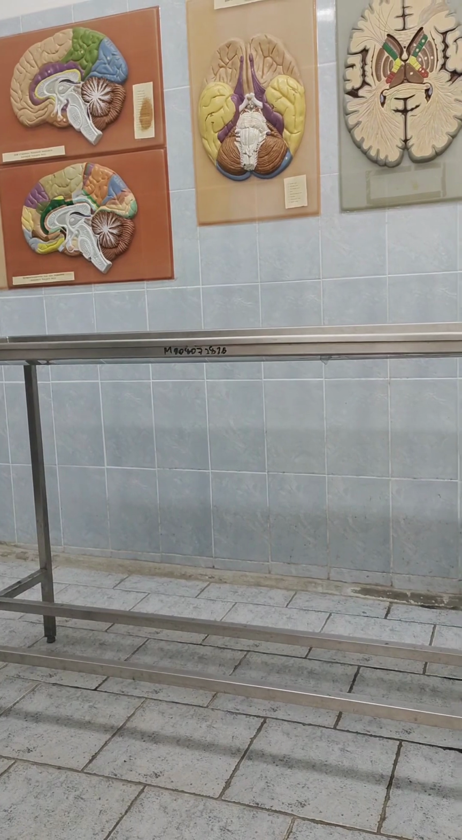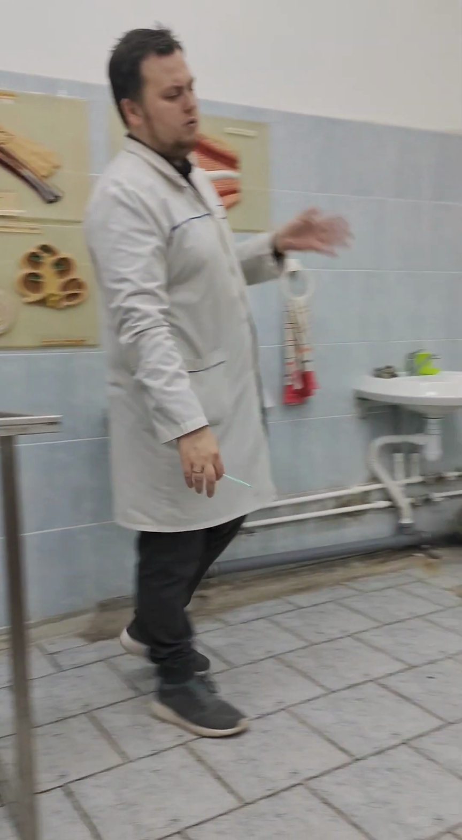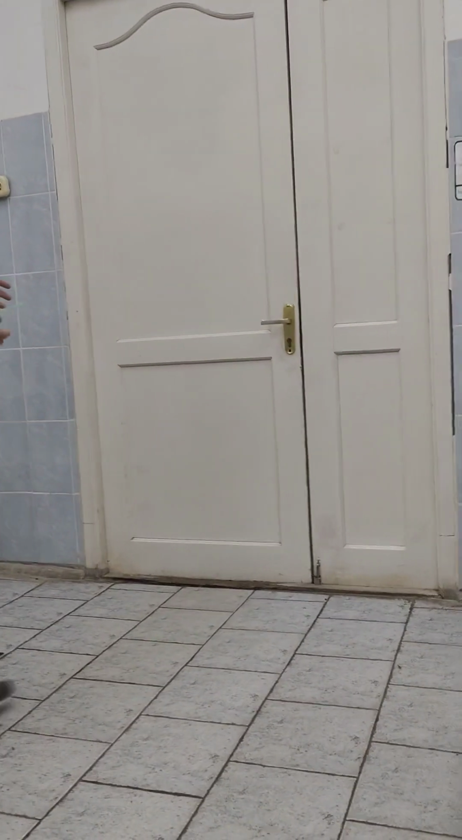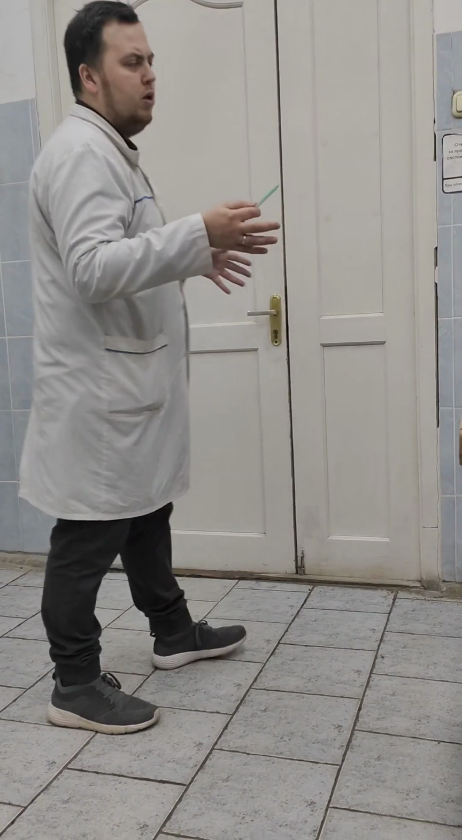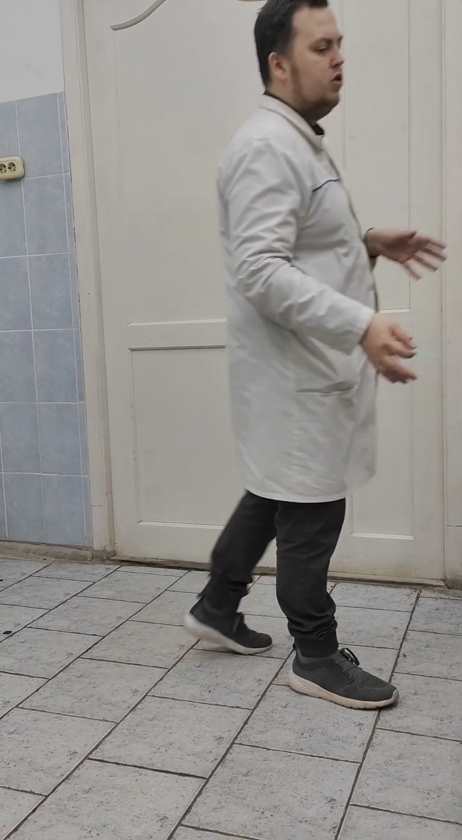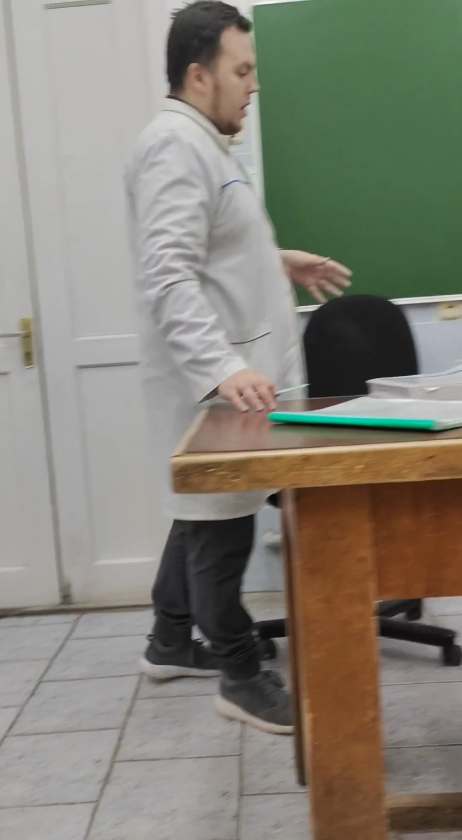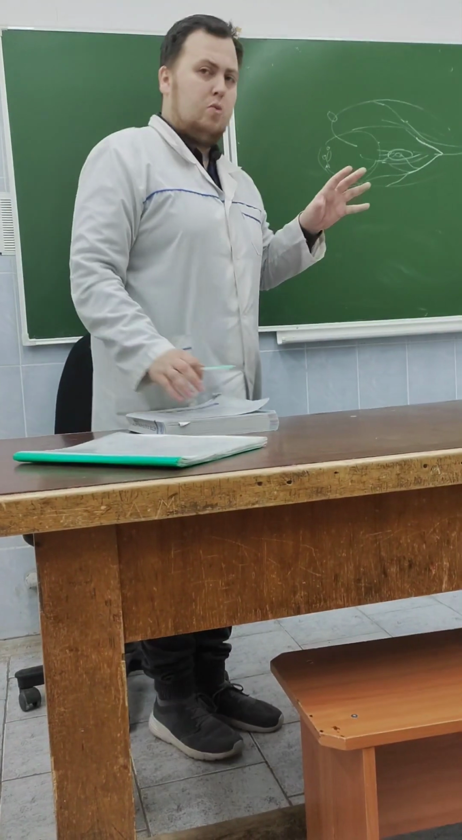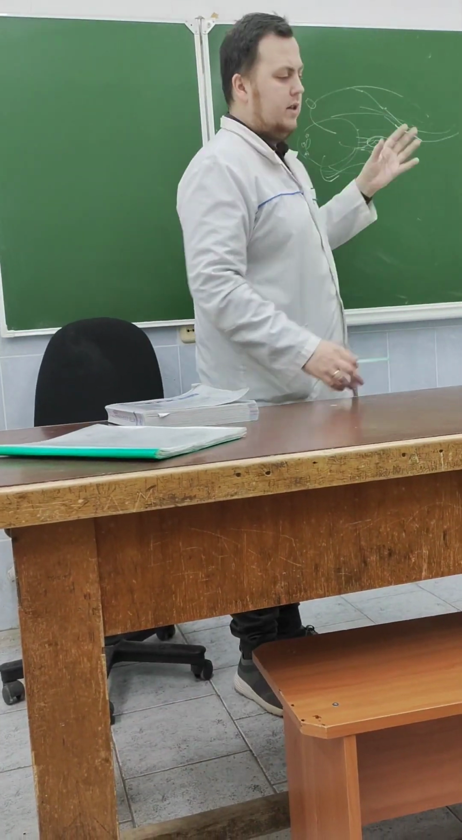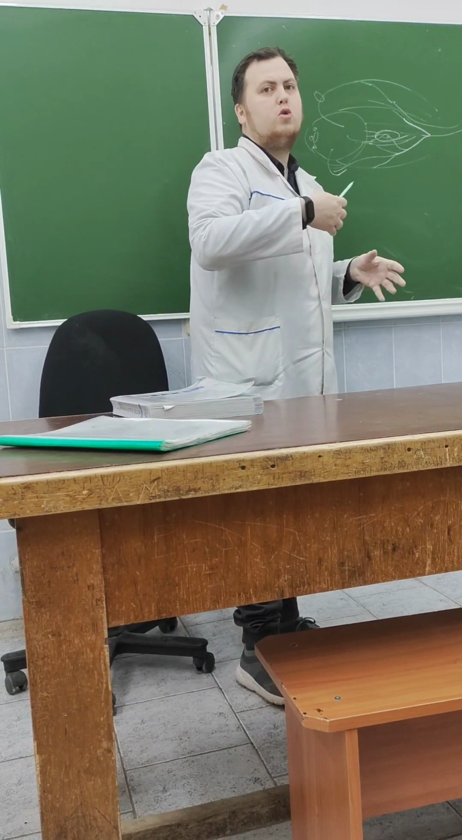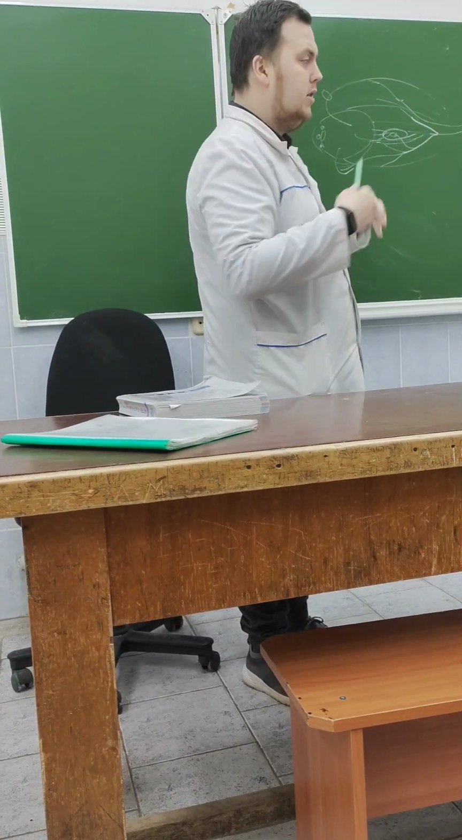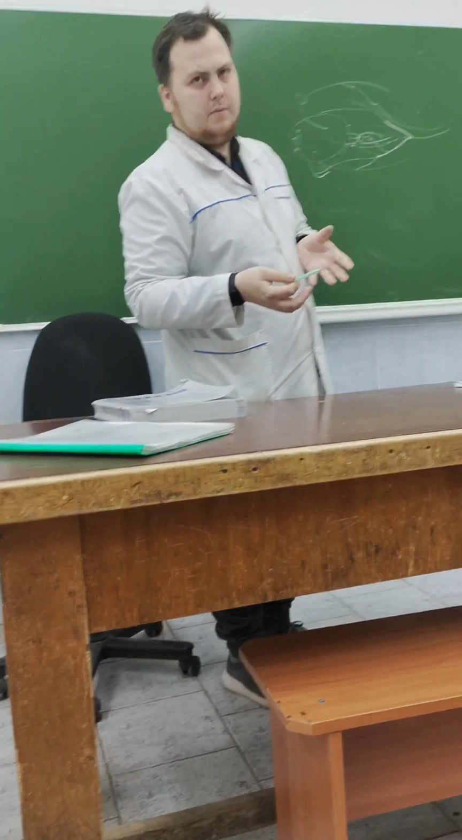It also travels anteriorly through the cavernous sinus, but not through the lateral wall. It moves more medially, closer to the internal carotid. It also passes through the superior orbital fissure to the orbit, and there it lies on the internal surface of the lateral rectus muscle and innervates the lateral rectus muscle of the eye.